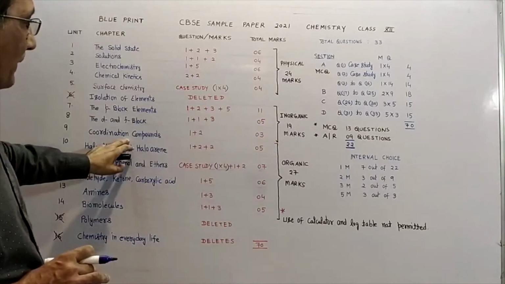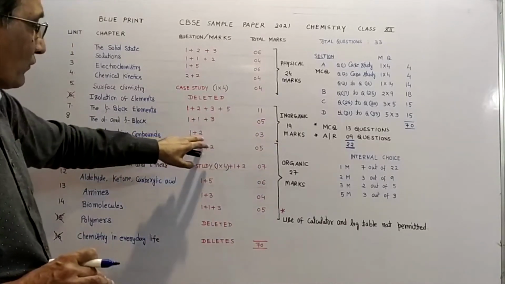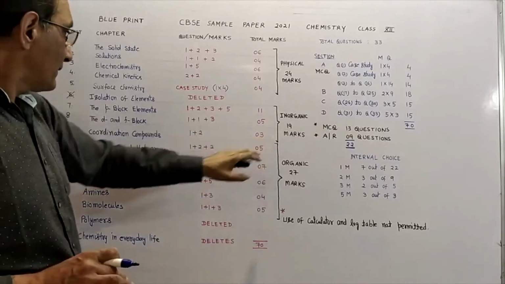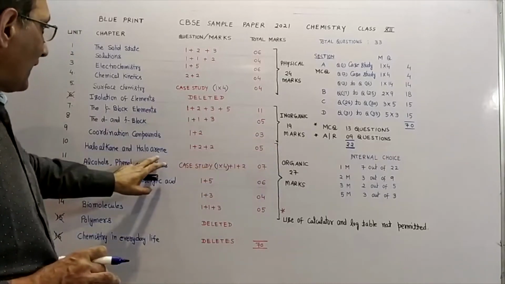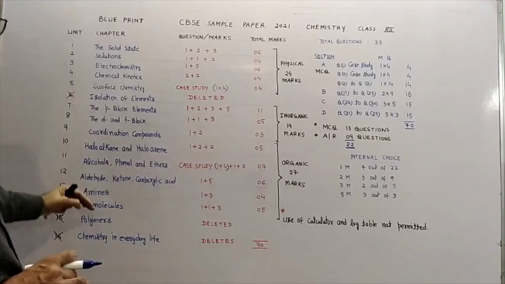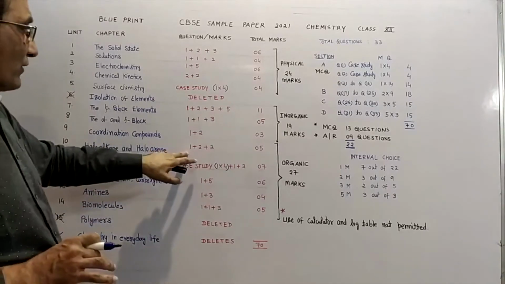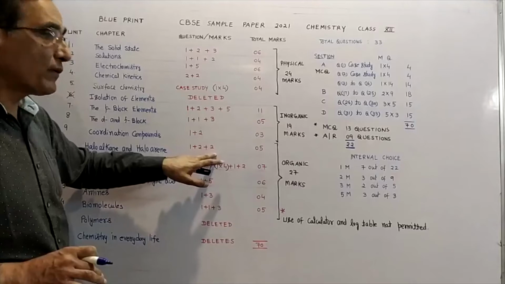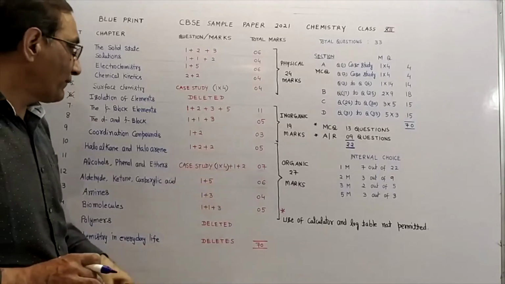In coordination compounds, there will be one question of 1 mark and one question of 2 marks. Total it is 3. In the case of haloalkanes and haloarenes, where organic is starting from here, we'll get one question of 1 mark and two questions of 2 marks. So total it will be 5.